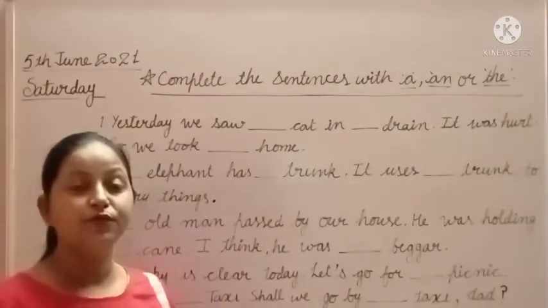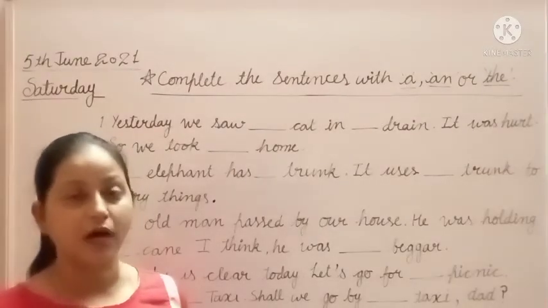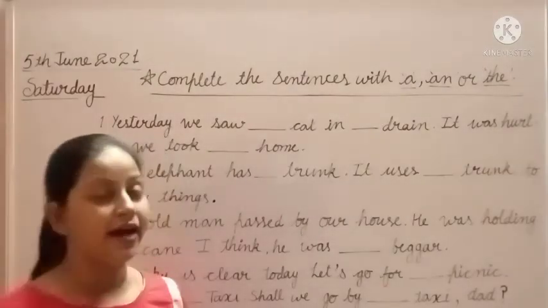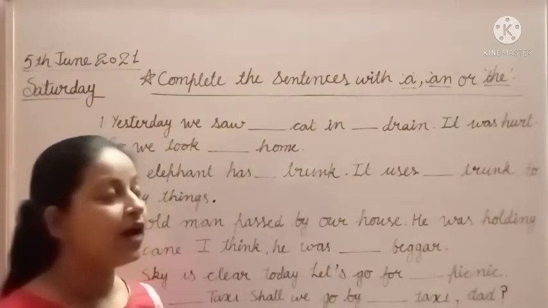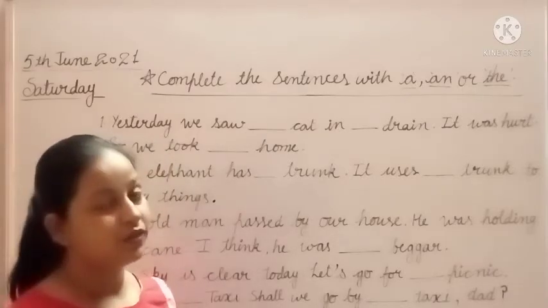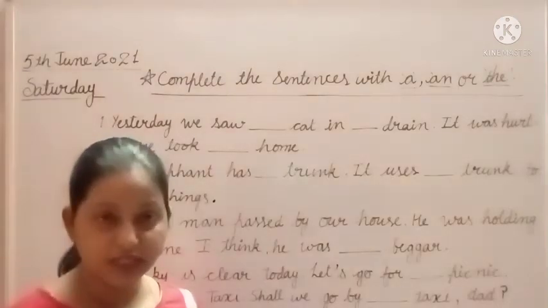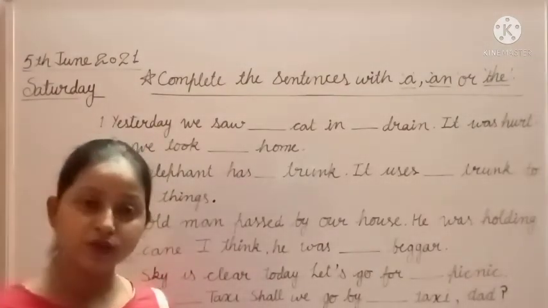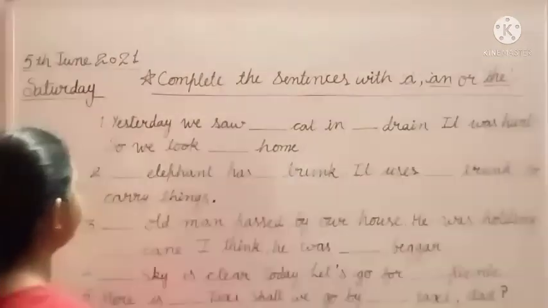After that we will find out the sounds of vowel and consonant, and according to the sound we will put a or an. And we use the with plurals, and we use the with the proper nouns. Okay, let's read with me.